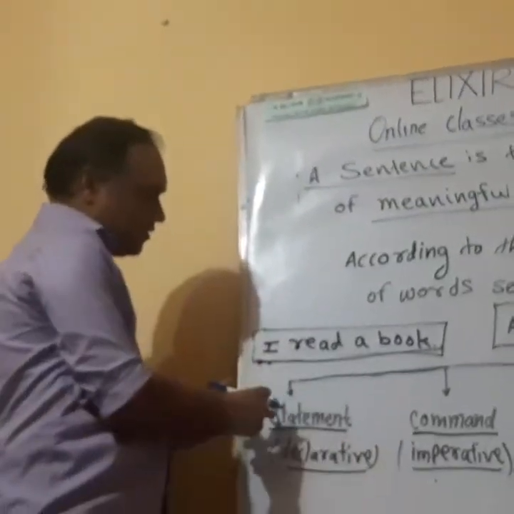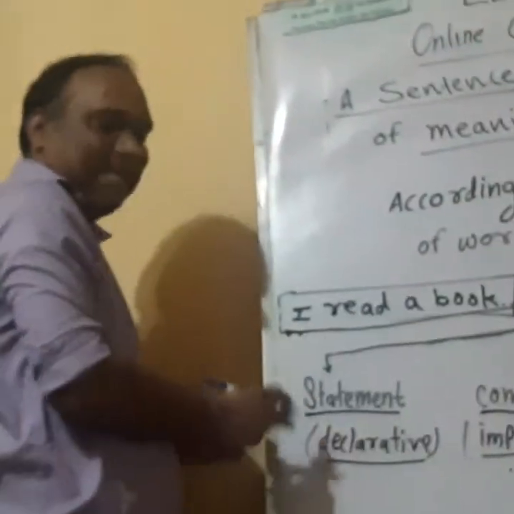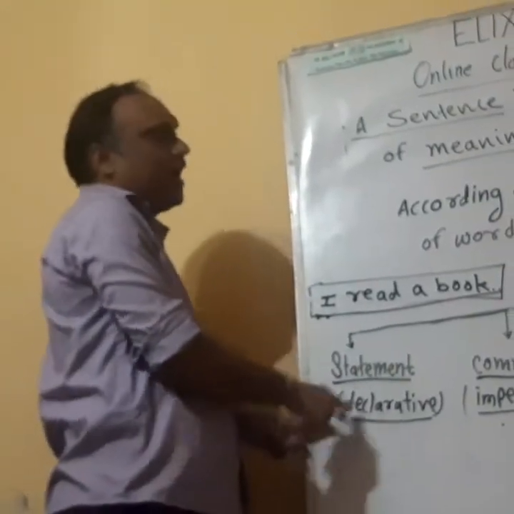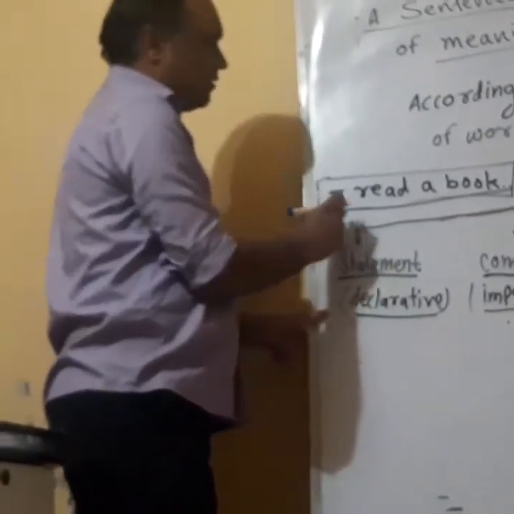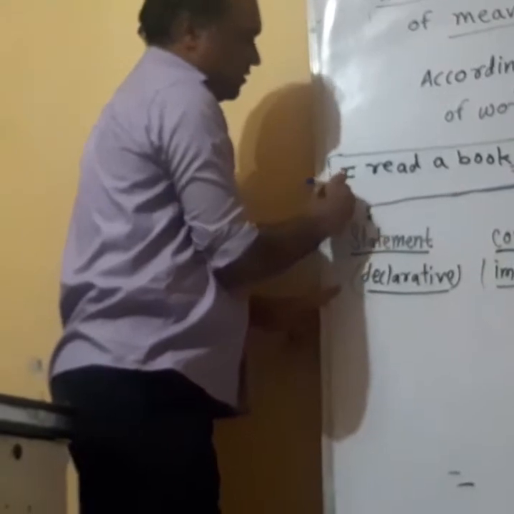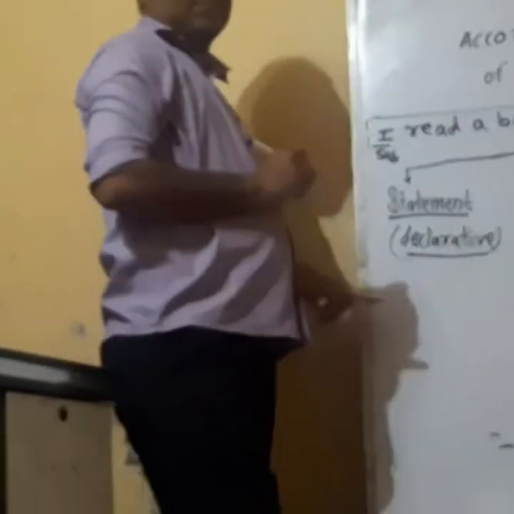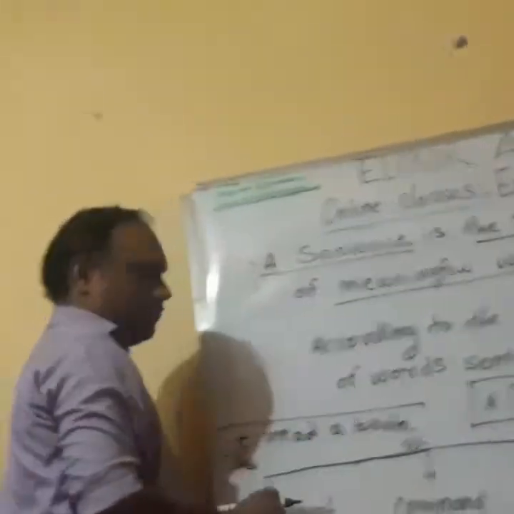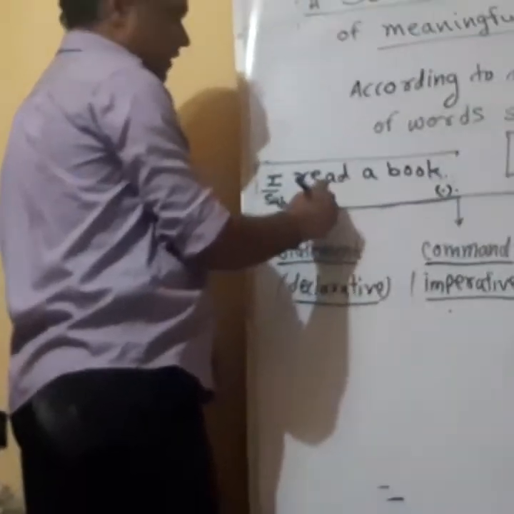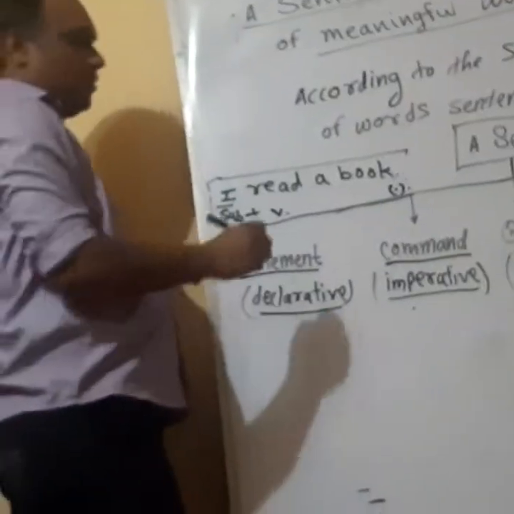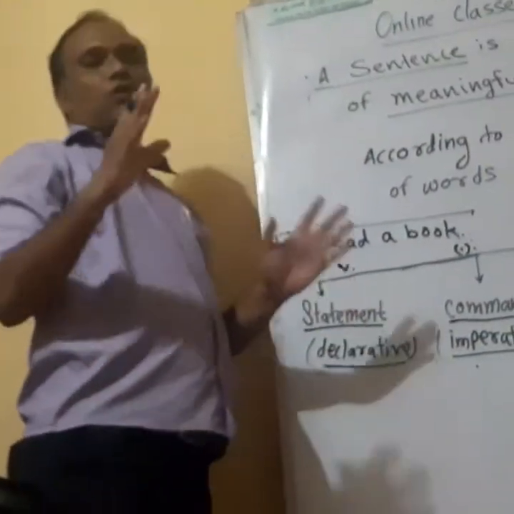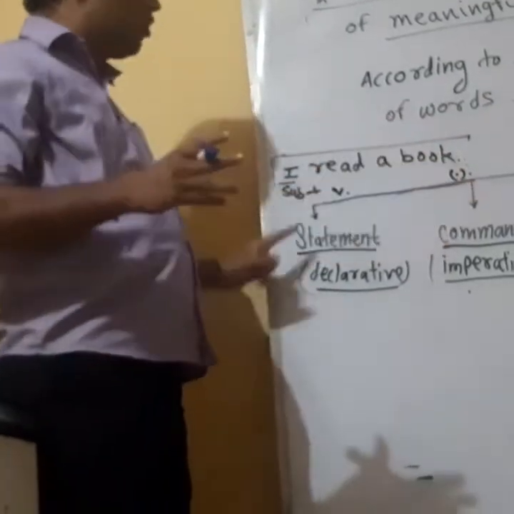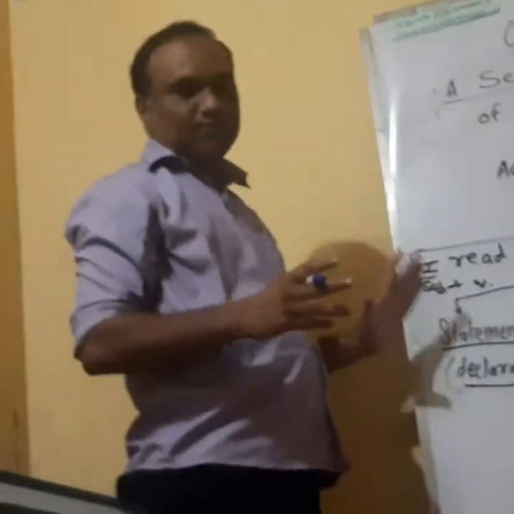Means what? I want to introduce a sentence that is statement type or declarative type. And what is the prescribed sequence of the statement or declarative sentence? It begins with what? Subject. And ends with full stop. Meanwhile, it may have verb and other words which you may call object and so on. So this is the prescribed sequence of statement. You cannot change it.